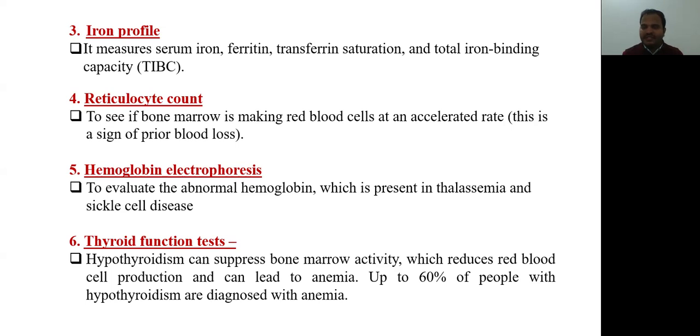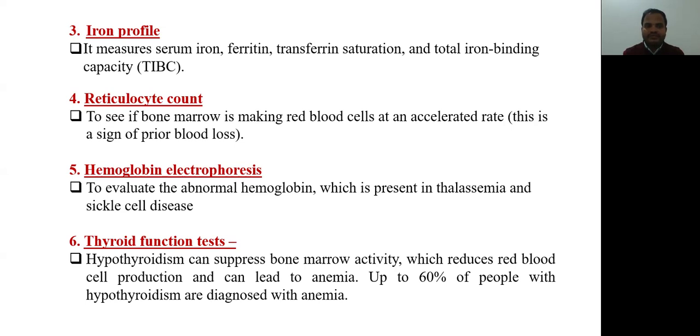But if patient is having anemia and still his reticulocyte count is low, that means bone marrow is not working properly, or some raw material like iron or certain other nutrition is deficient to make the red blood cells. That means there is less production of red blood cells.